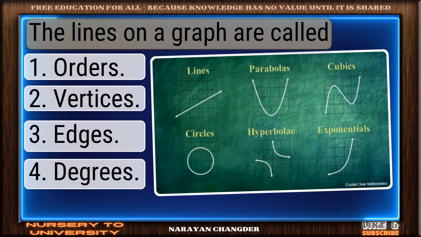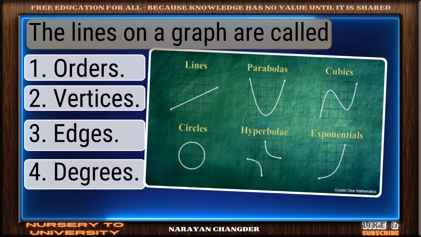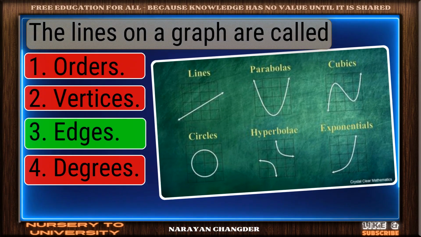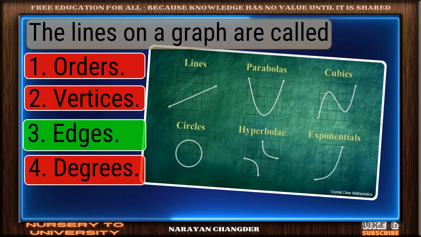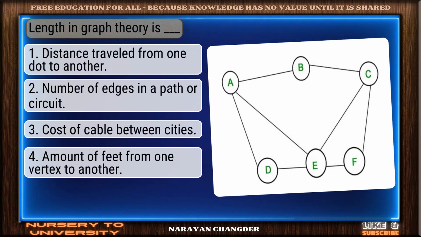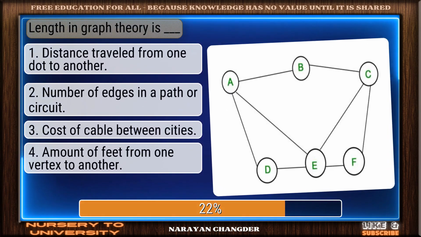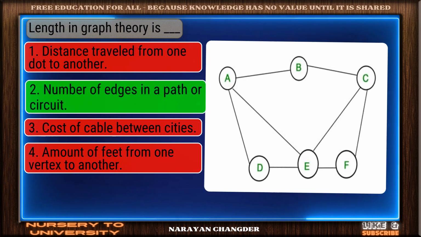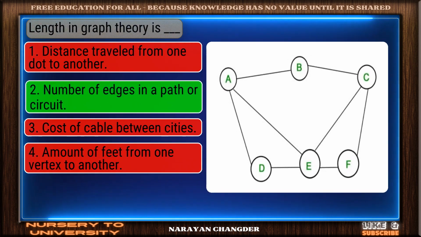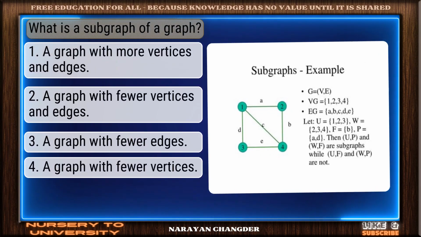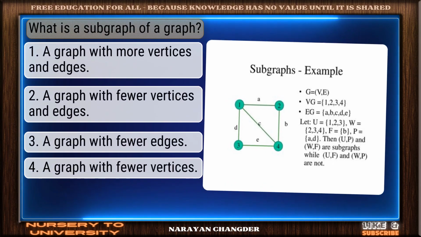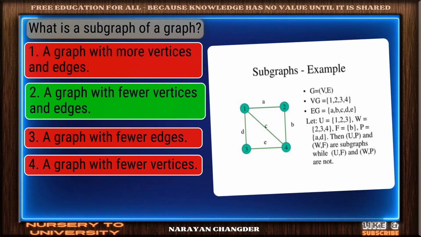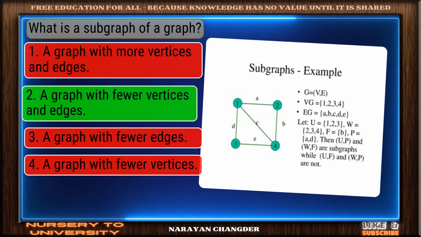Question number 55. The lines on a graph are called. You got it! Your choice, edges, is right. Question number 56. Length in graph theory is dash. Excellent. Number of edges in a path or circuit is a brilliant choice. Question number 57. What is a subgraph of a graph? Bravo. A graph with fewer vertices and edges is the answer.